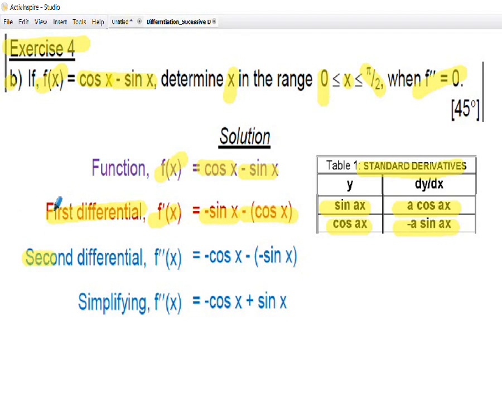When I find my second differential, f double dash x, the minus sine x from the table will differentiate to minus cos x, and if we just consider the cos x in the bracket above, when I differentiate cos x, that will differentiate to minus sine x, but of course I have a negative outside from the original equation. So in the last line I've simply simplified the second differential as minus cos x plus sine x, the double negatives making the positive.